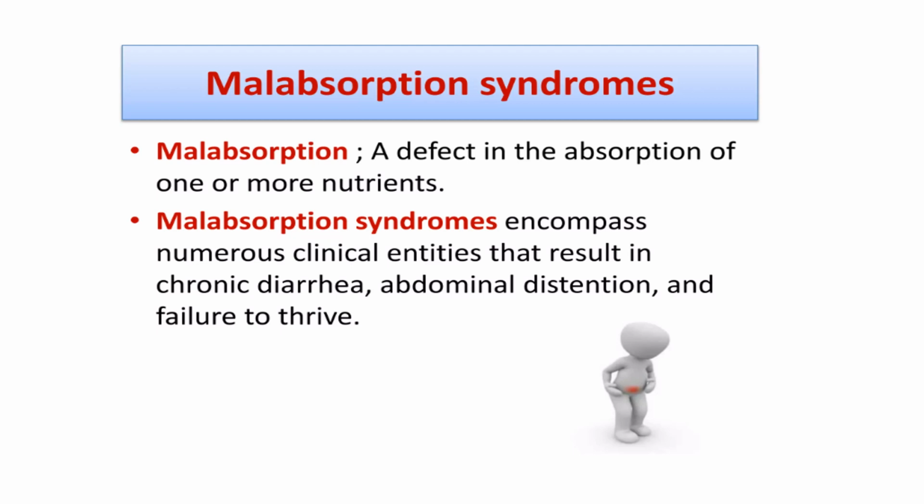As we can see, malabsorption is a defect in the absorption of one or more nutrients, and malabsorption syndrome basically comprises numerous clinical entities that result in chronic diarrhea, abdominal distension, and failure to thrive.